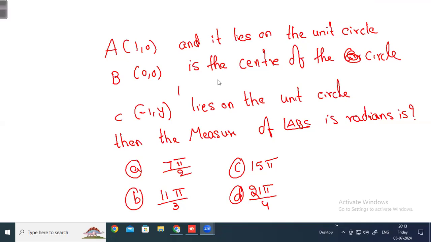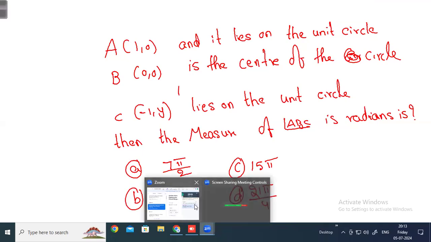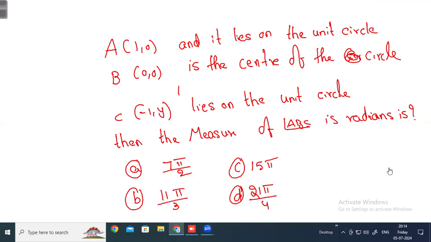Already I told you, right? My colleague also might have asked you this. So I changed the value so that you will not memorize it. Whoever understood the concept, only they can answer this. The previous sir asked the exact question with exact options.